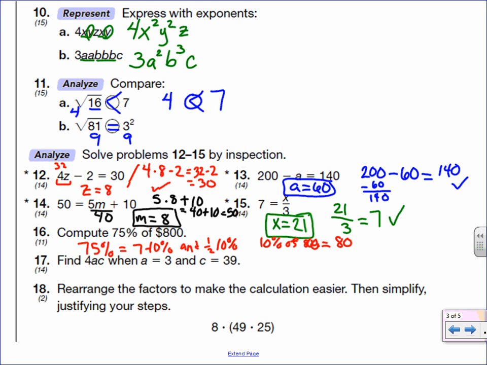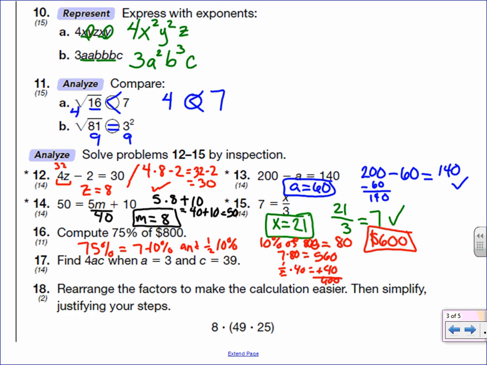I need 7 of those to get to 70%. So 7 times 80 is 560. And then I need half of 80 on top of that to get the 5%. So half of 80 is 40. 560 and 40 is 600. So it looks like 75% of 800 is 600.